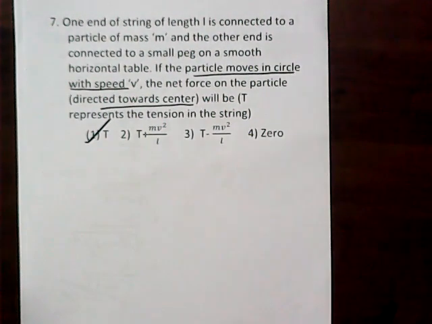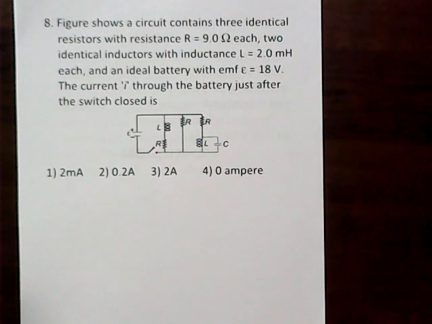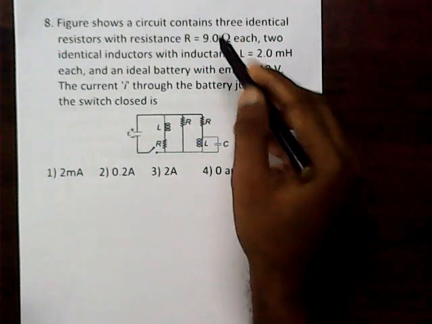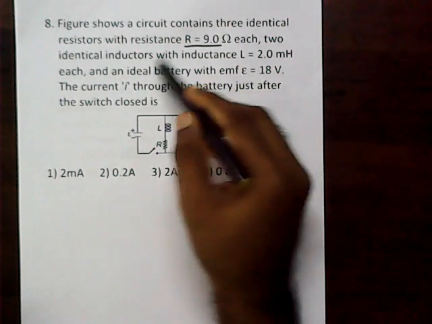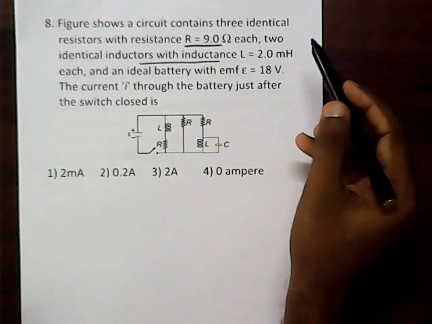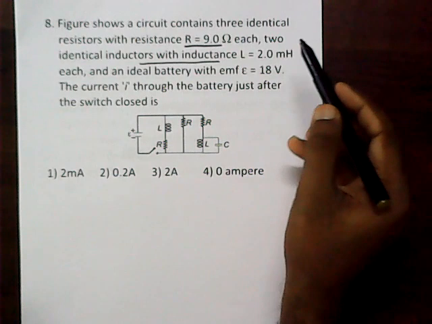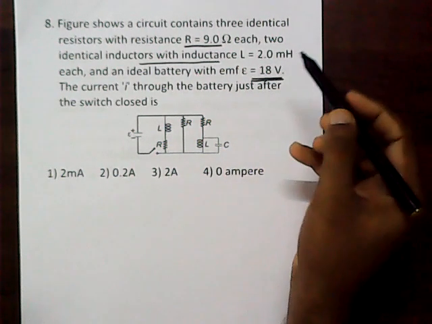The next one is question number 8. Figure shows a circuit containing 3 identical resistors with R equal to 9 ohm each, 2 identical inductors with inductance L equal to 2 millihenry, and an ideal battery with EMF E equal to 18 volt.